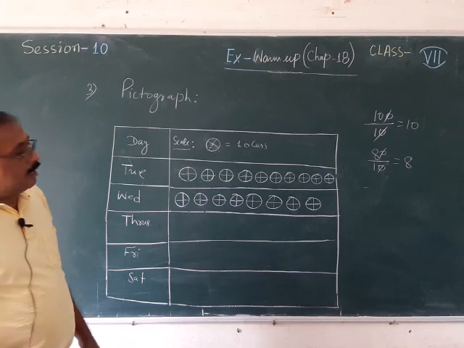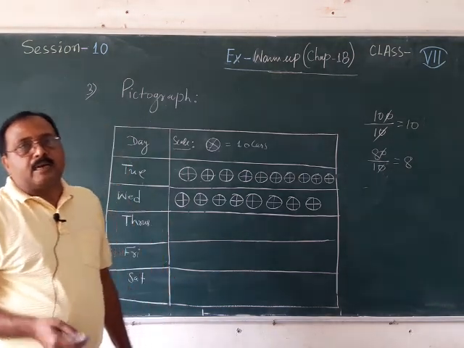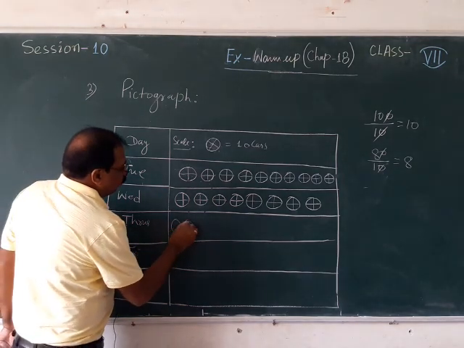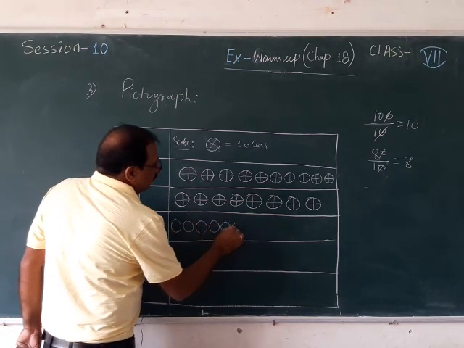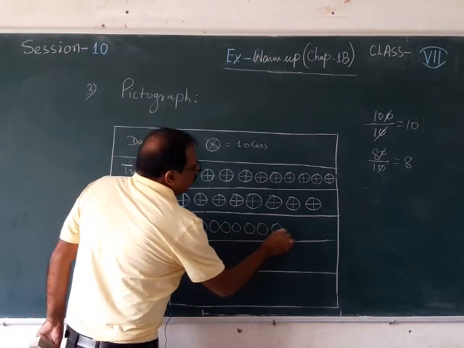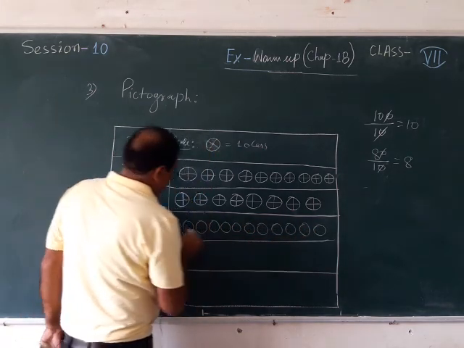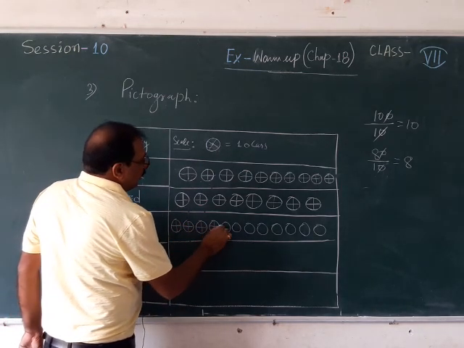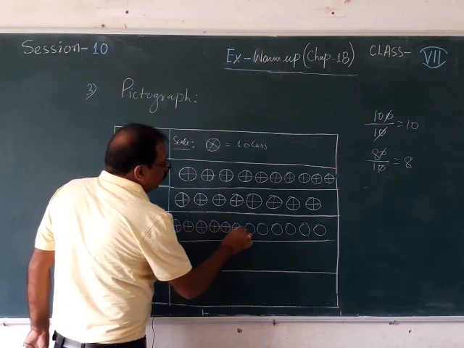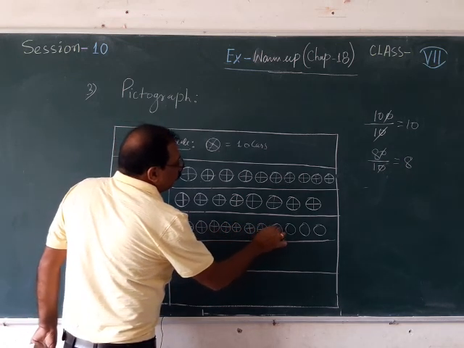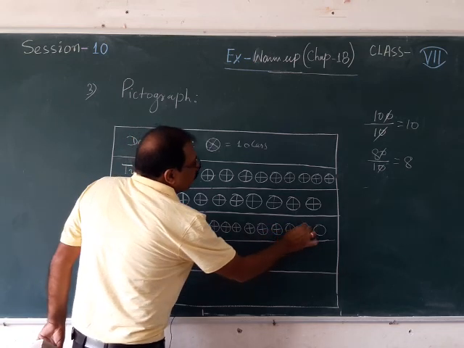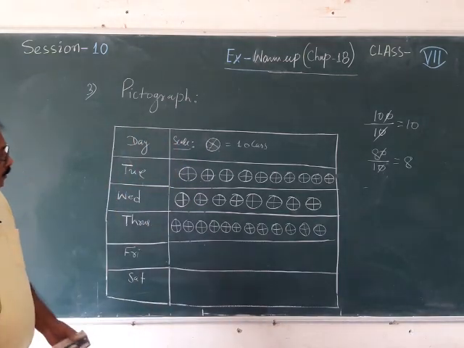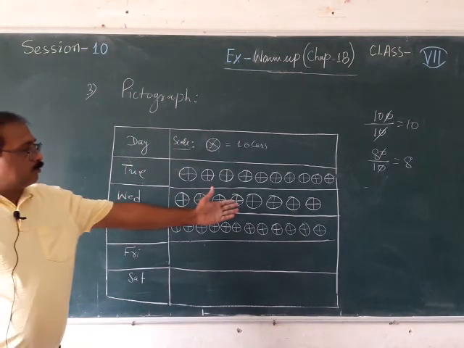Then on Thursday 120: you can divide 120 by 10, then it is 12. So, you can draw 12 wheels. 1, 2, 3, 4, 5, 6, 7, 8, 9, 10, 11, 12, and just try to draw pictures of your choice. So, here I am trying to draw the wheels themselves. You can draw the wheels as per your own choice. Just take care of the number of wheels that you have to represent.